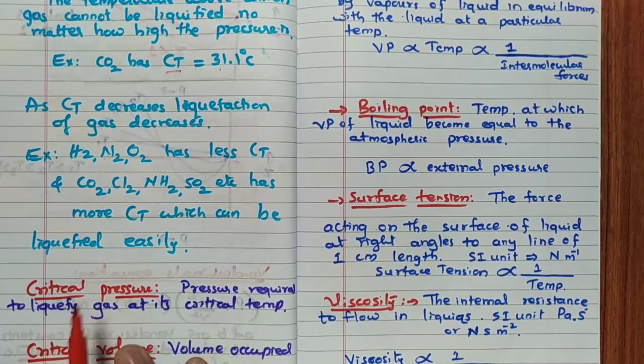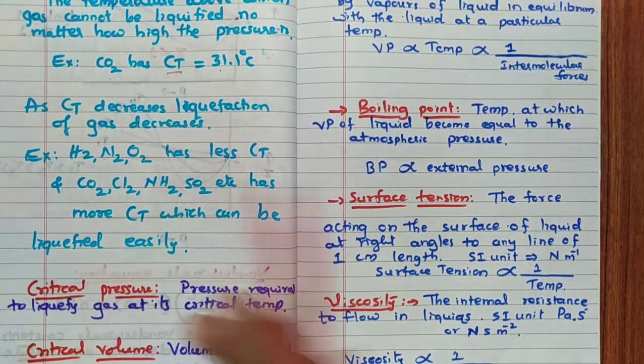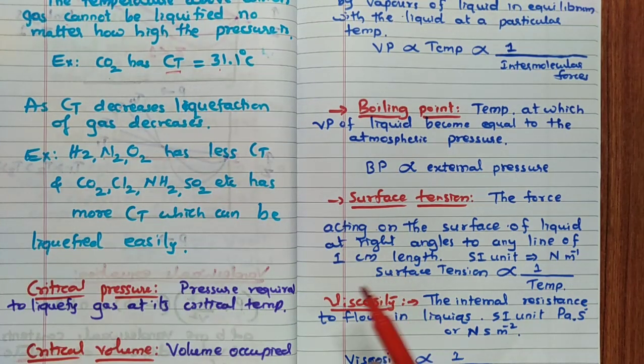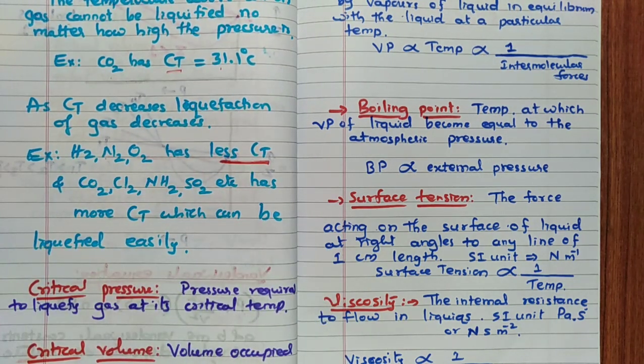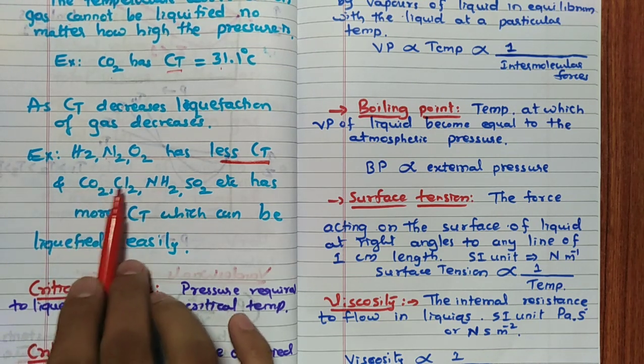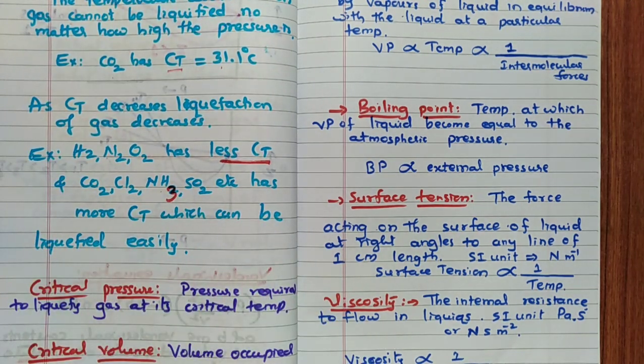Then, as critical temperature decreases, liquefaction of the gas decreases. We know that if critical temperature is more, liquefaction becomes very easy. If critical temperature is less, liquefaction is less. For example, hydrogen, nitrogen, oxygen have very low critical temperatures. Hence remember, compression is very, very difficult. But CO2, Cl2, NH3, SO2, etc. have higher critical temperatures and can be liquefied easily.